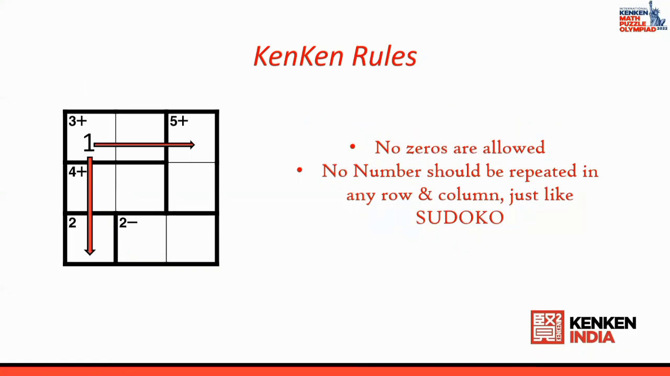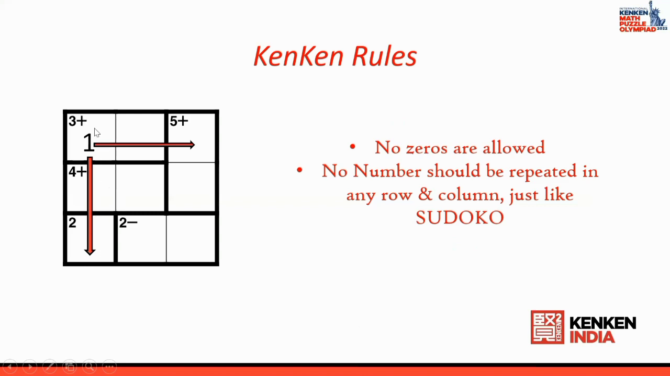And rule number 2, no zeros are allowed in a KenKen puzzle. It is something like Sudoku, right? So no zeros are there and no numbers are repeated. No numbers are repeated horizontally, and no numbers are repeated vertically. If you take the 3 by 3 puzzle, 1, 2, 3, necessarily all 3 numbers have to be present. The order can be anywhere. In the same way, horizontally and vertically, 1, 2, and 3 have to be present.